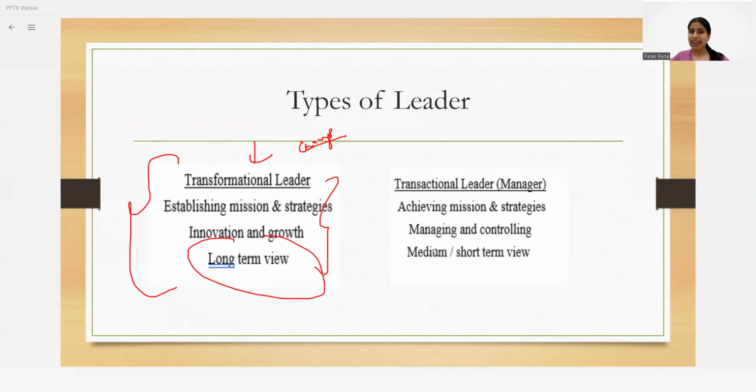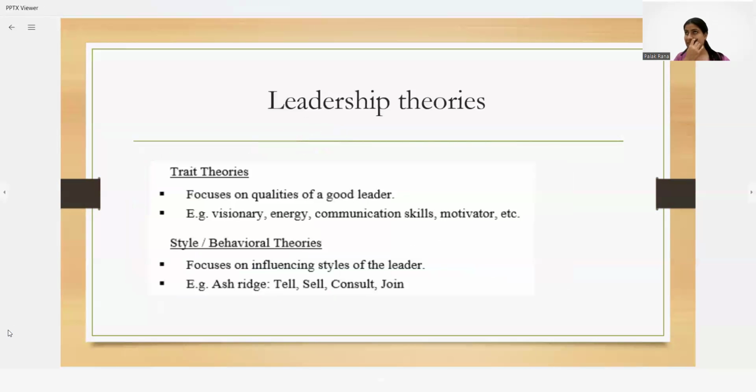That's why they think on a medium to short term basis. So this is the difference between these types of leader. And in the question you might get a case study relating to people, and you will have to find out what kind of leader these persons are and how to deal with them, or prepare strategies accordingly.